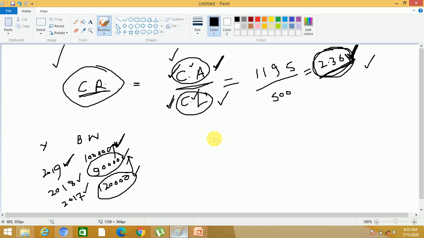Now, there is another type of comparison that is called external comparison. What is the profit of Basket Wonders in 2019? It was 100,000. There is another company. Suppose the name of that company is ABC.